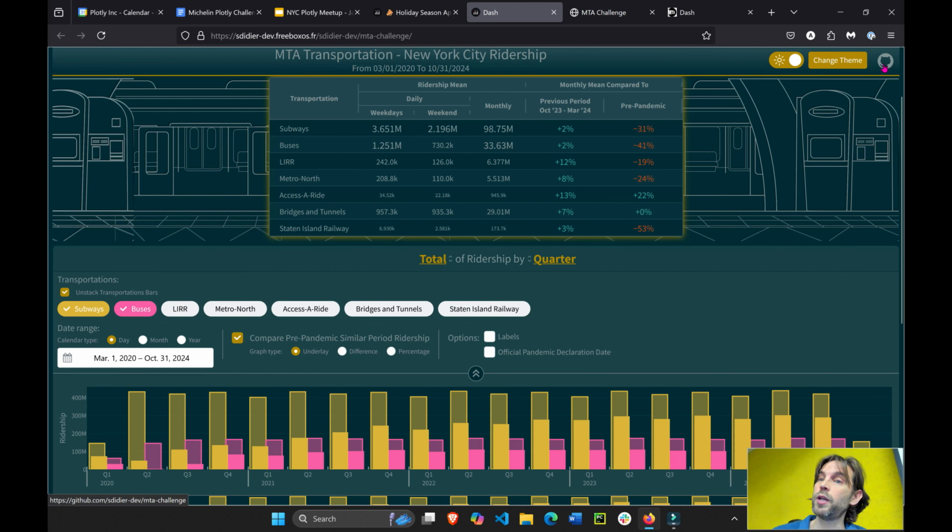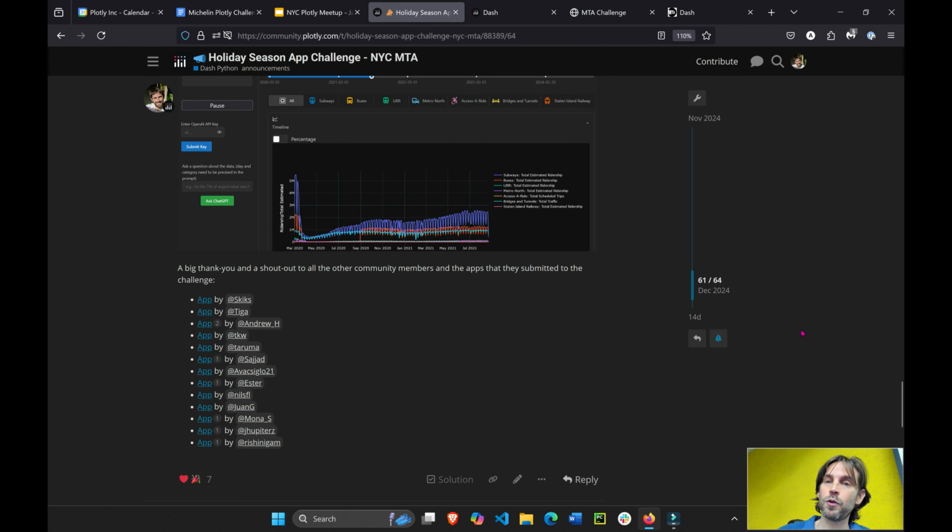You also have the code here if you click on the GitHub repo. And what Sebastian did, which I really liked, is first of all, he added Dash AG Grid, this table right here, right? That gives you a summary of the data set. This data set, as a reminder, was part of the challenge.